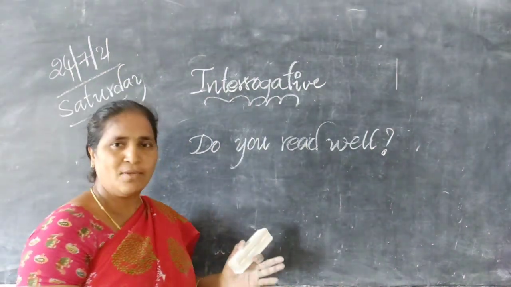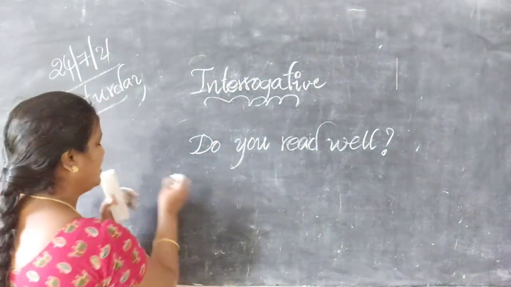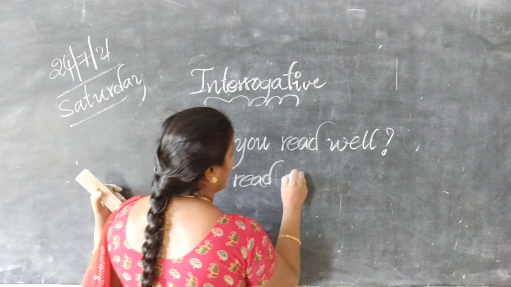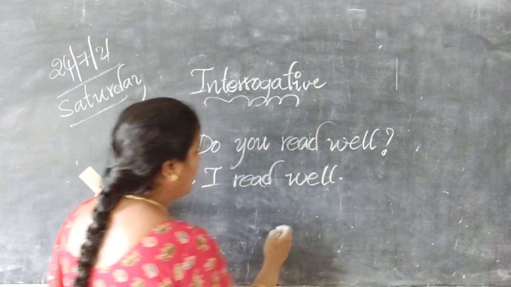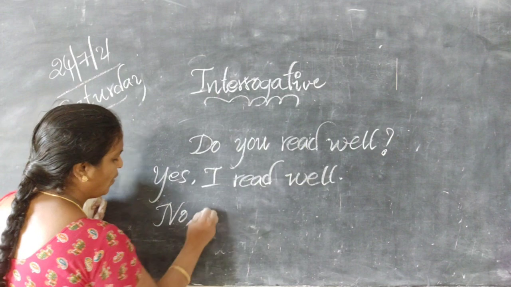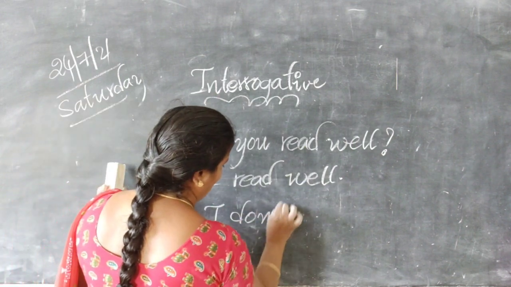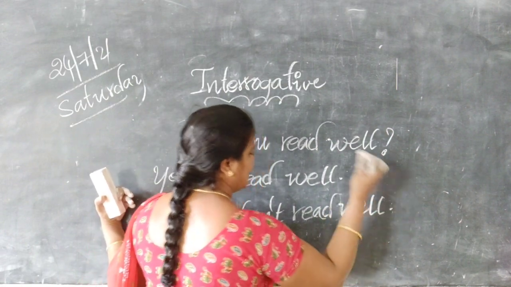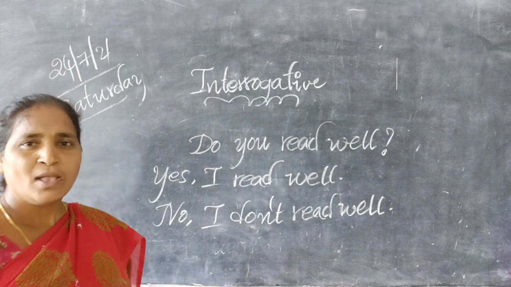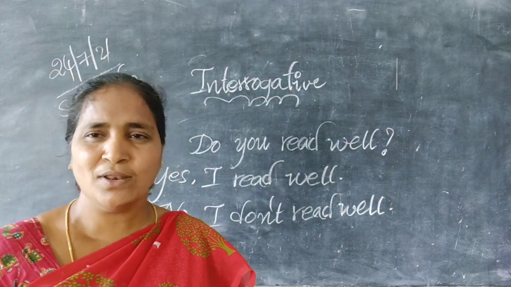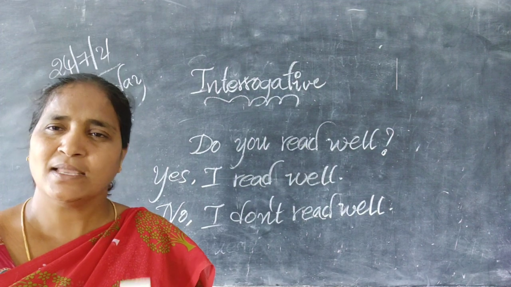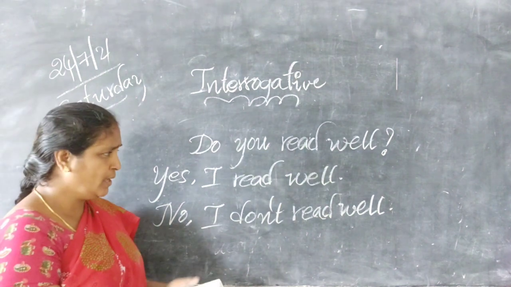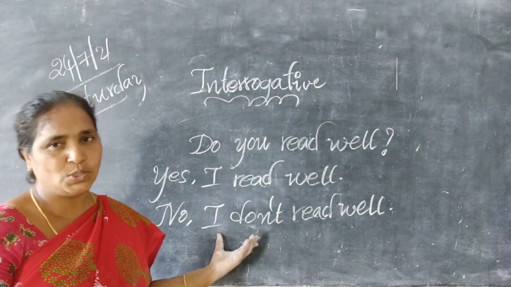Do you read well? What is the answer? Say yes. Yes, I read well. No, I don't. No, I don't read well. This is a negative answer. When you ask a yes or no question, we expect either a positive answer or a negative answer. Okay, now, this is called a yes or no question.